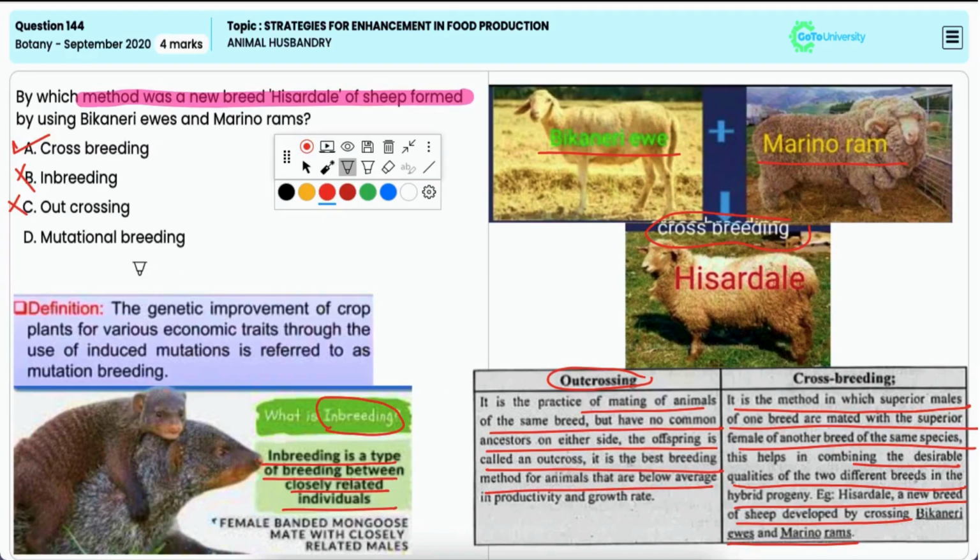Option D, mutational breeding. This is also incorrect. This involves the use of chemicals or radiation to induce mutations, and that is not generally used for developing new breeds of animals like Hisardale.